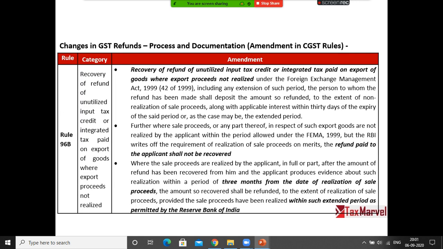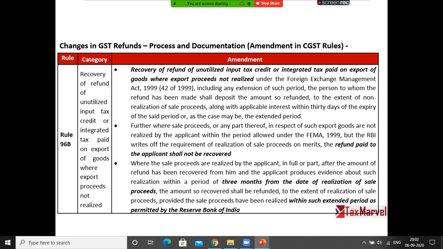Next is your recovery. Same thing I told you, recovery. So what happens is you claimed you exported goods in the month of April 2020, and you claim the refund in the month of June, right? After the 9 months, that is December 31st, 2020, if you don't get the realization and you have not taken the permission from RBI for extension of realization, then within 30 days from the expiry of 31st December 2020, you have to return the money to the government along with 18% interest, right?